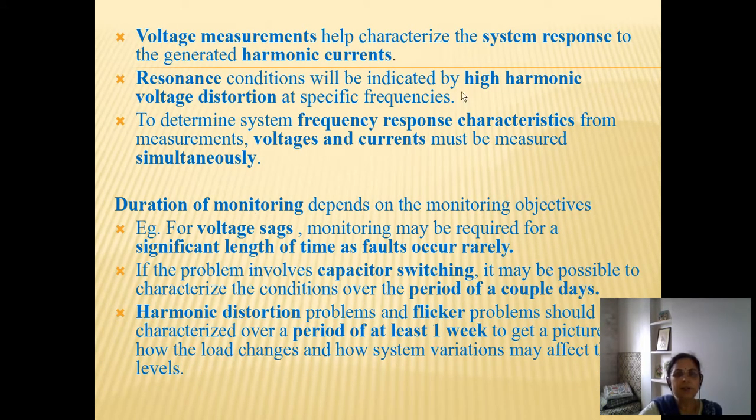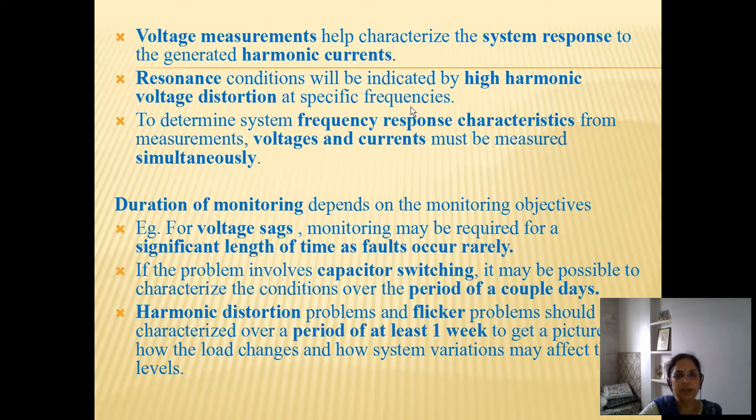The voltage measurements help characterize the system response to the generated harmonic currents. As we said, the harmonics generated in currents also result in voltage harmonics, and so it also gives a picture about system response. The resonance conditions will be indicated by high harmonic voltage distortion at specific frequencies.